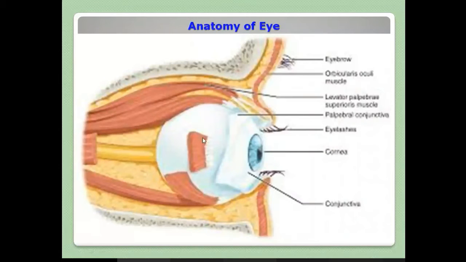So when you want to move your eyeball in different directions, your muscles have to cooperate. If these muscles are not functioning, you cannot have eye movement. In case of some mental disorder, suppose people go into a coma, some people will not have eye movement. Some people in a coma will have only eye movement. Others will not. All these things happen because of the cooperation and functioning of the muscles. So this is the anatomy of the eyeball.